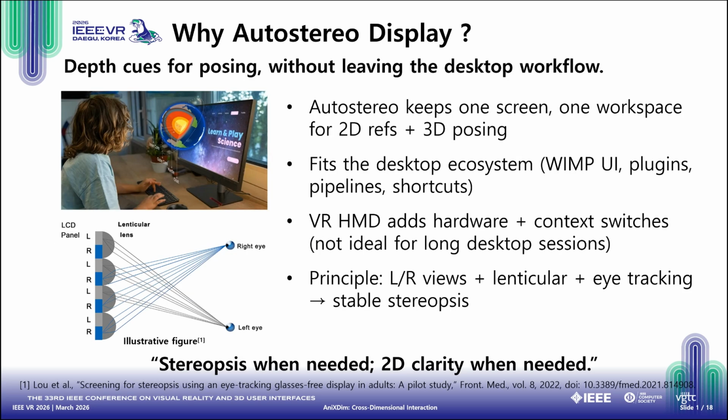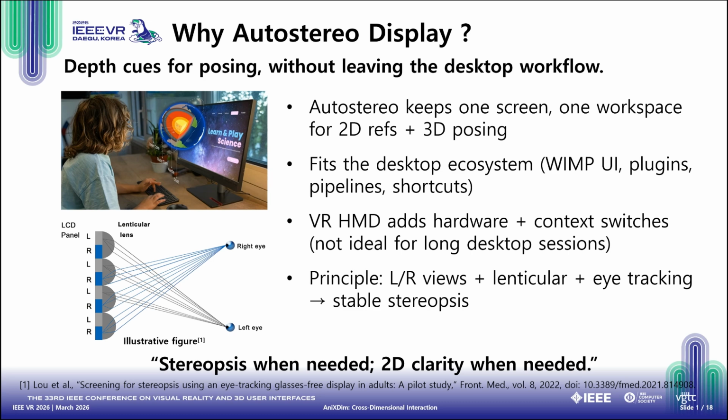To complete the unified workspace, we utilize a glasses-free autostereoscopic 3D display. You might ask, why not a VR head-mounted display? HMDs isolate the user from their keyboard, cause visual fatigue over long desktop sessions, and force heavy context switches. Autostereo keeps animators firmly within their mature desktop ecosystem while providing on-demand depth cues.